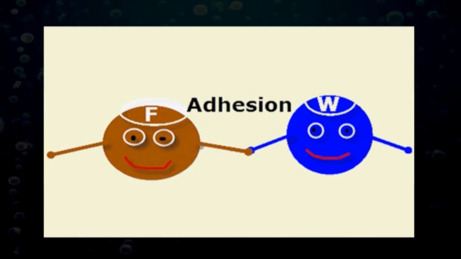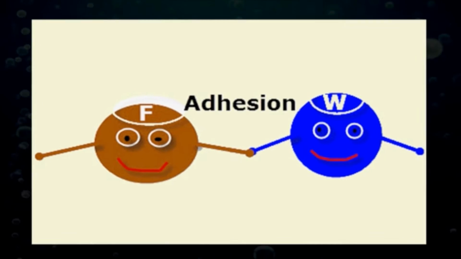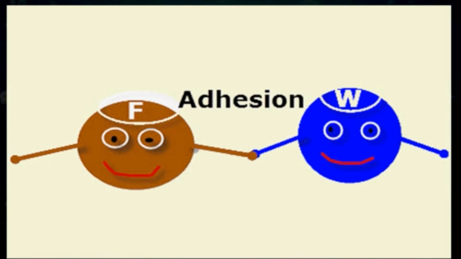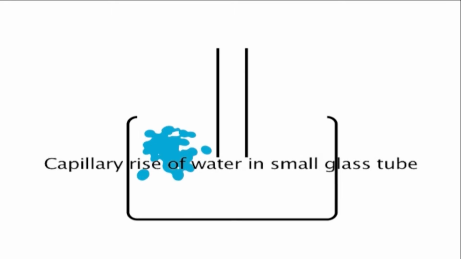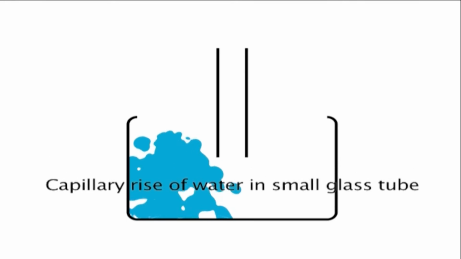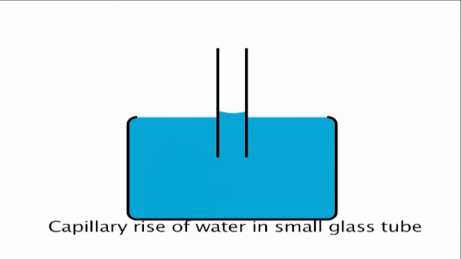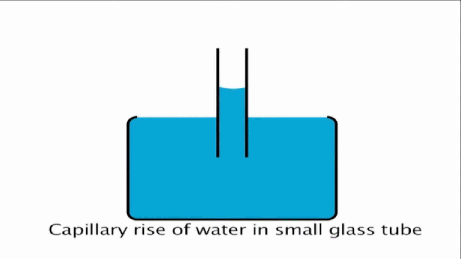A related property called adhesion is the attraction of water to a solid phase such as a cell wall or glass surface. Cohesion, adhesion and surface tension give rise to a phenomenon known as capillarity, that is the movement of water along a capillary tube.